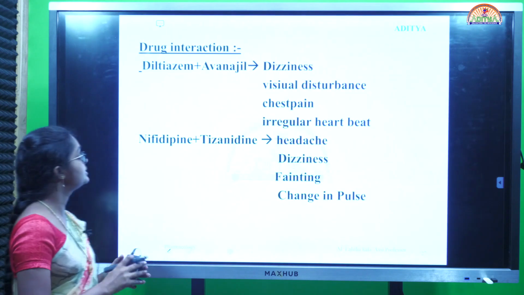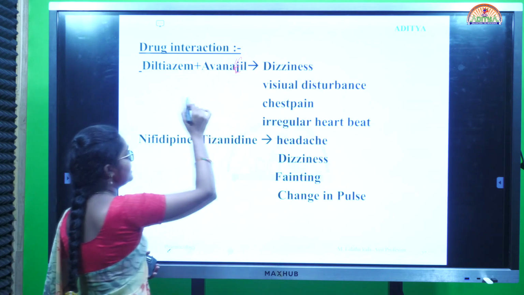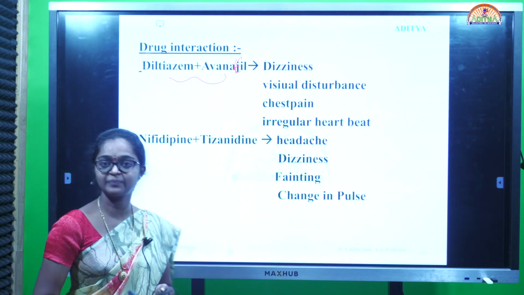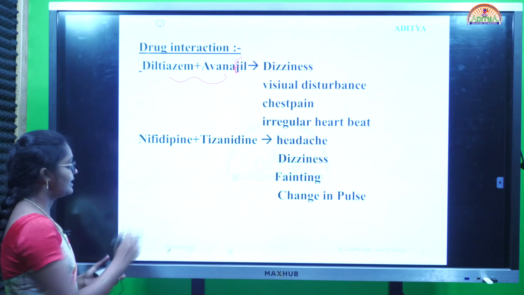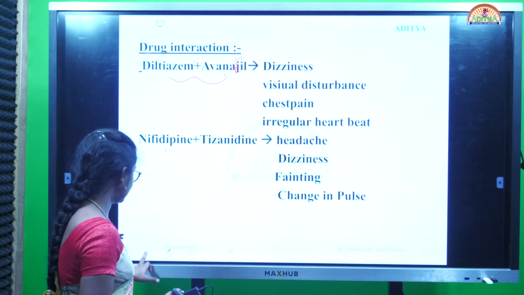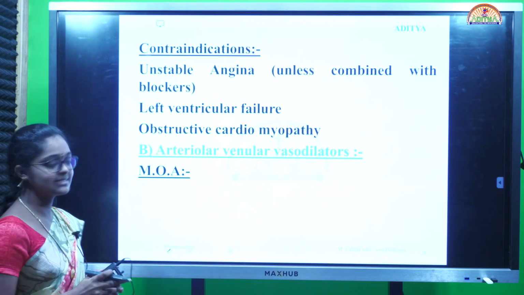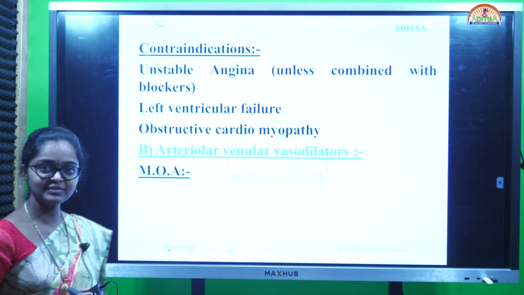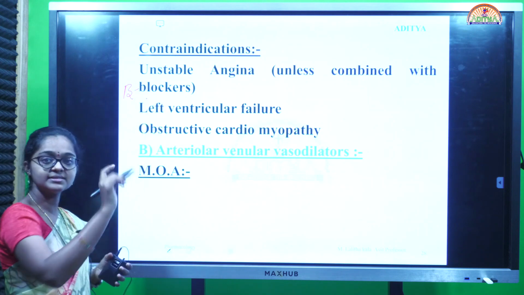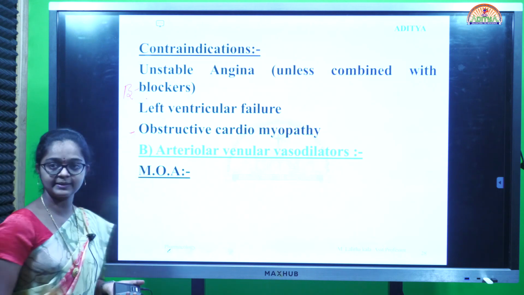Drug interactions: diltiazem along with sildenafil. While we are using these drugs in combination, it causes dizziness, visual disturbances, chest pain, and irregular heartbeat. While we are using nifedipine along with tizanidine, it causes headache, dizziness, fainting, and changes in the pulse, that means increase or decrease in blood pressure. Contraindications include unstable angina, unless combined with beta blockers, left ventricular failure, and obstructive cardiomyopathy.